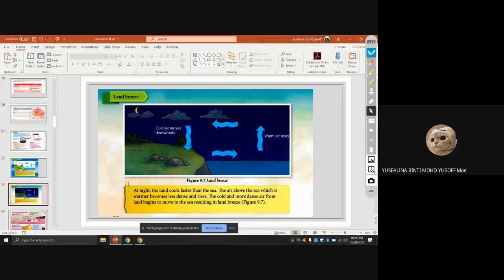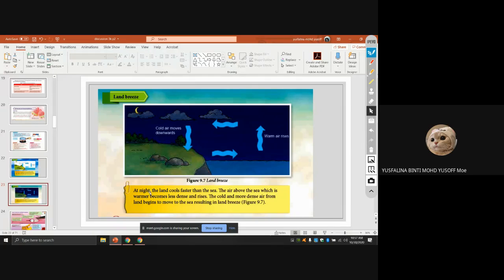What happens at night? At night, the land cools faster. So the air at the sea part becomes hotter compared to the land. So the warm air will go up, because it's hotter, meaning less dense. So the air will go up, and the cold air will move downward and go to the sea to replace the warm air that already went up.